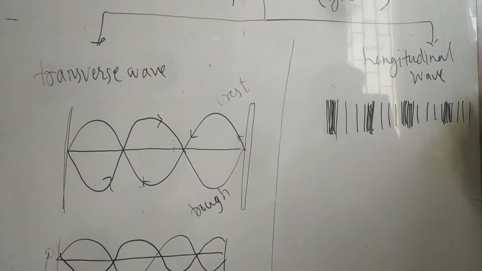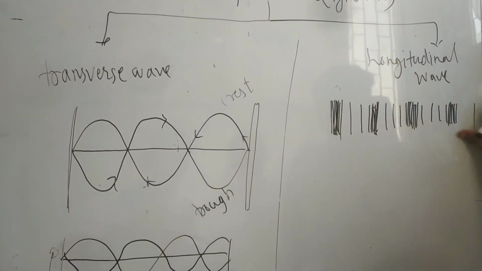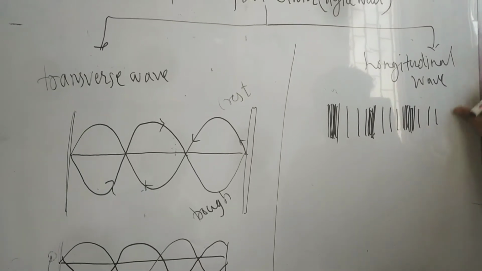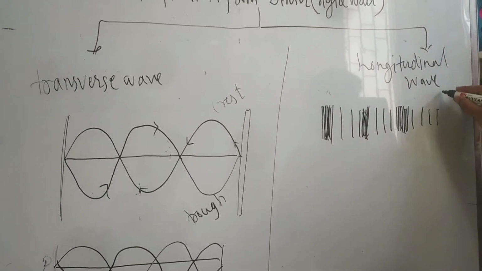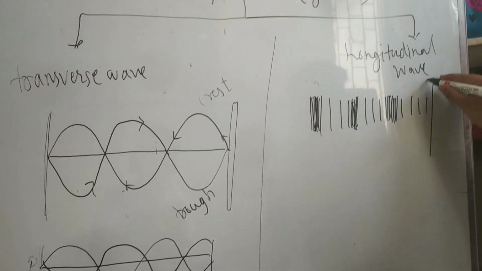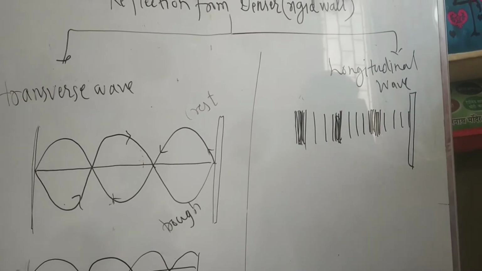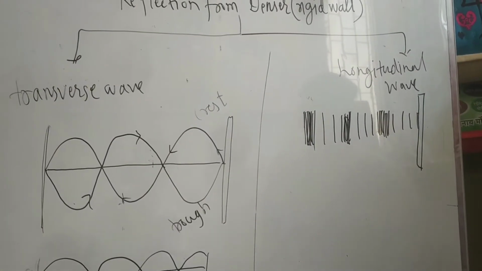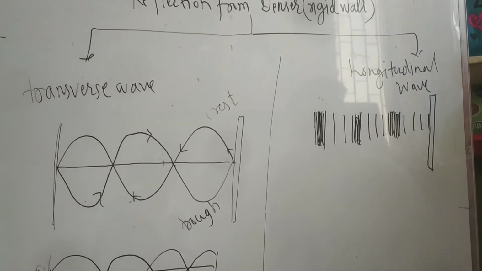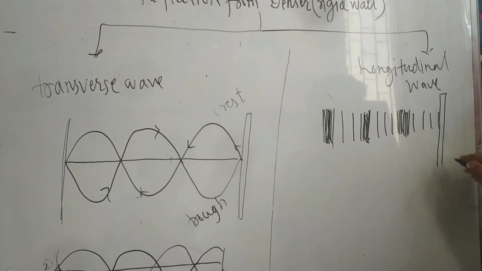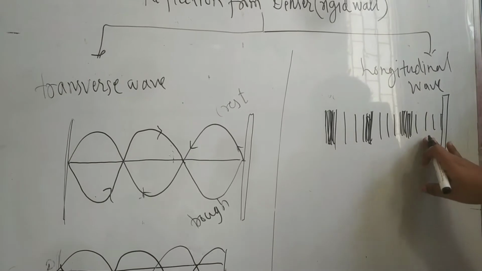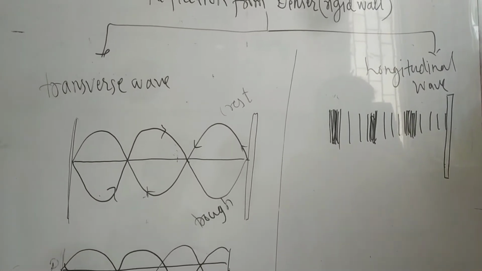Let's suppose this particular wave is reflected back. Let's suppose here there is a denser surface. In that case, when this wave is reflected back in the same medium, rarefaction changes to rarefaction only.